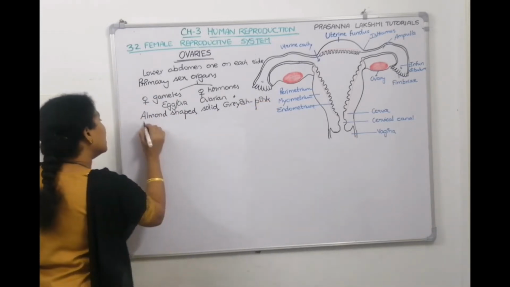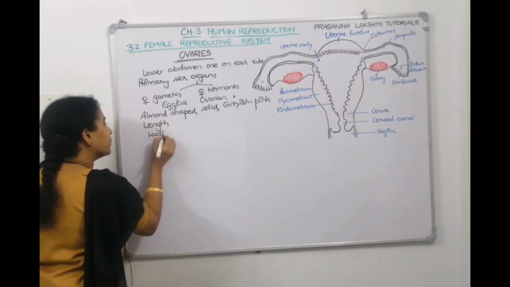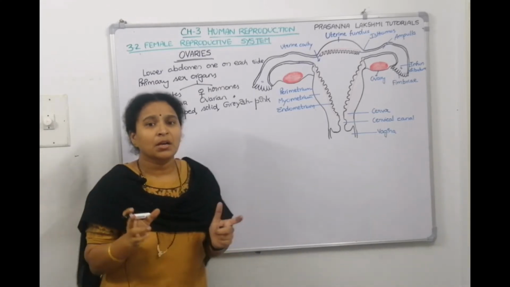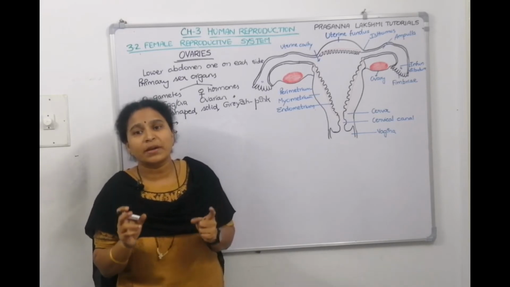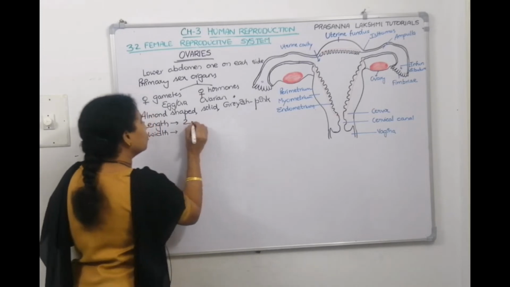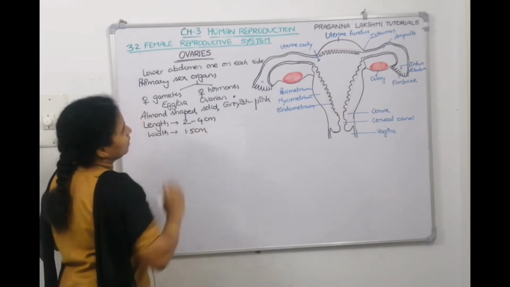And what is the length? And what is the width? For testis also I told numericals you have to remember. So the length of the ovary is 2 to 4 centimeters. The width is 1.5 centimeters. So what is the length? The length is 2 to 4 centimeters and the width will be 1.5 centimeters.